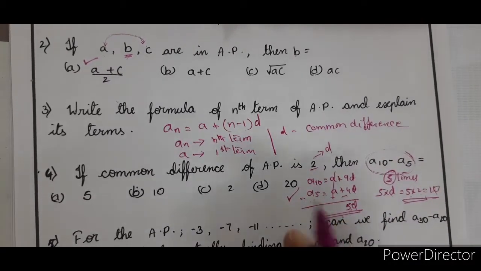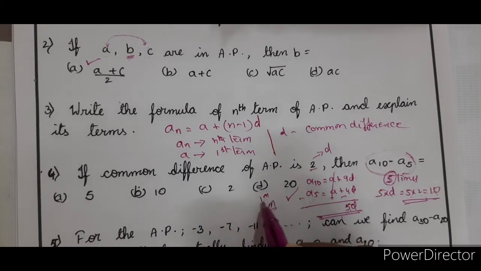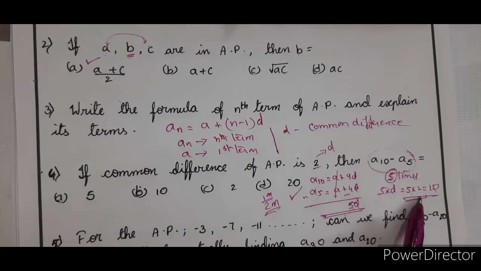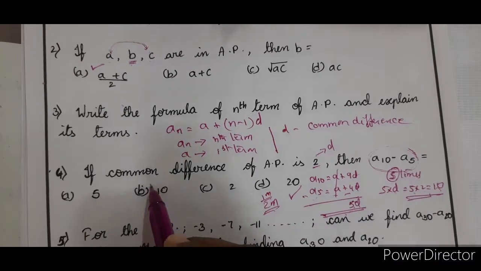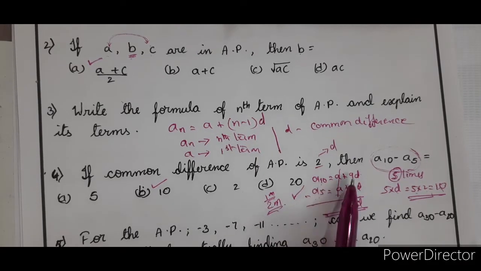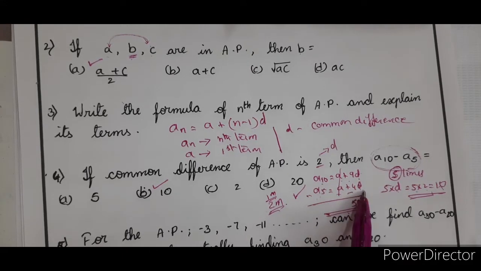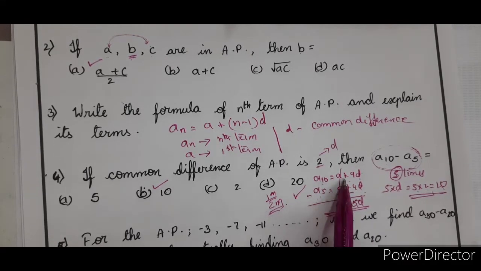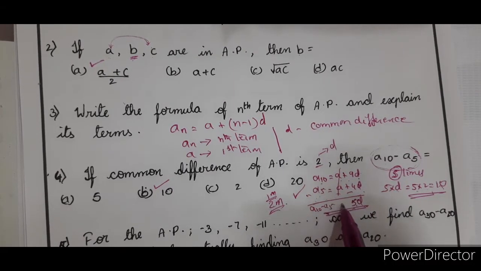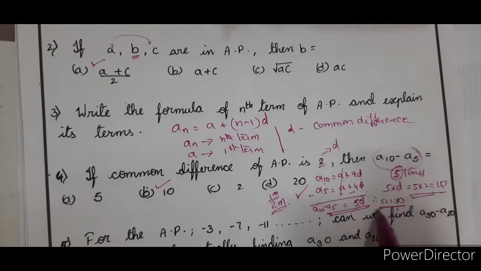Or suppose the same question is asked for 2 marks, you have to explain it like this. Even for 1 mark, you have to explain. If it is only given with options like this, you can adopt this method and directly write the answer as B. If it is asked for 2 marks, dear children, please don't forget to write it like this. A10 is equal to A plus 9D. A5 is equal to A plus 4D. Difference A10 minus A5 is equal to, solve it and show that A10 minus A5 is equal to 5D. Therefore, 5 into 2 is equal to 10. So, this is how you have to write the steps.